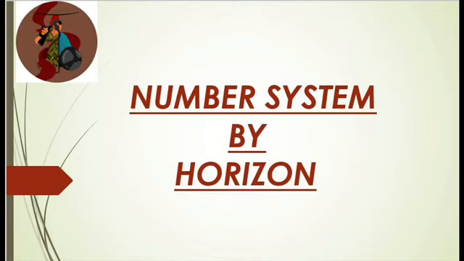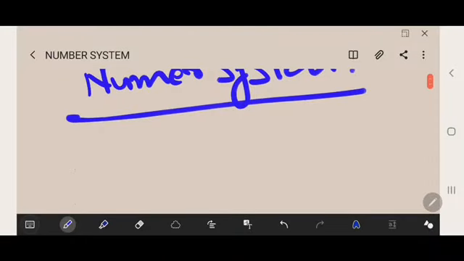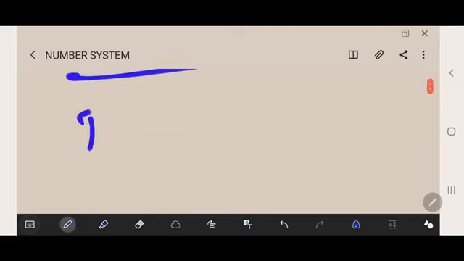So in this video, we'll discuss the number systems and the different types of number systems. We'll start with the definition of the number system. What is the definition of number system? A system in which we study different types of numbers, their relationships and the rules governing them is called the number system.